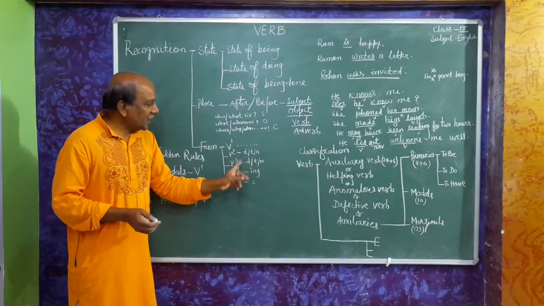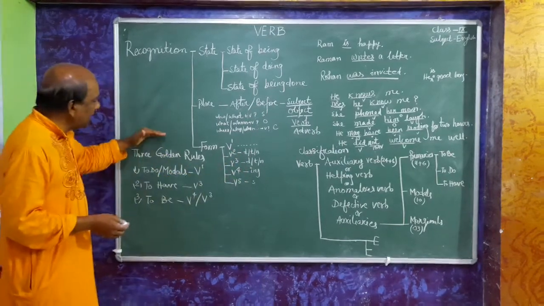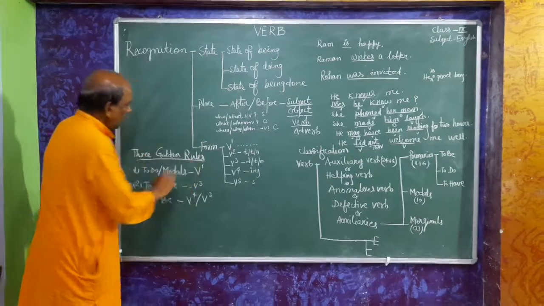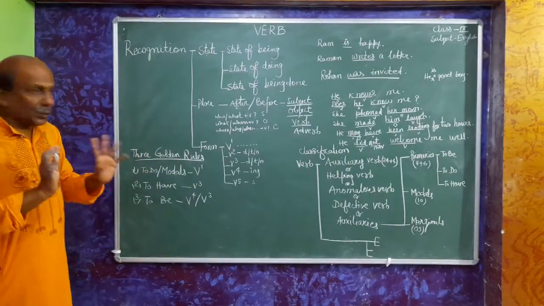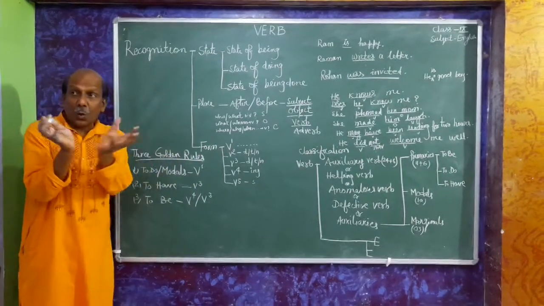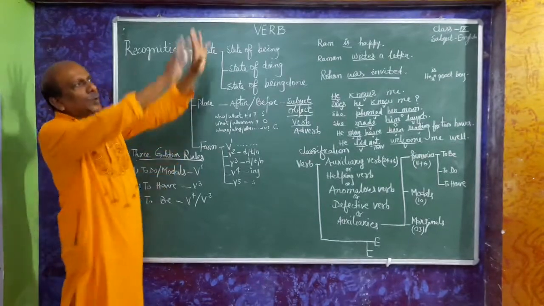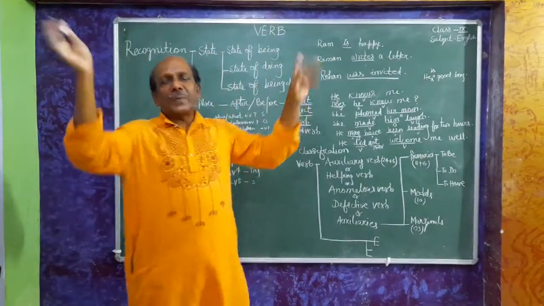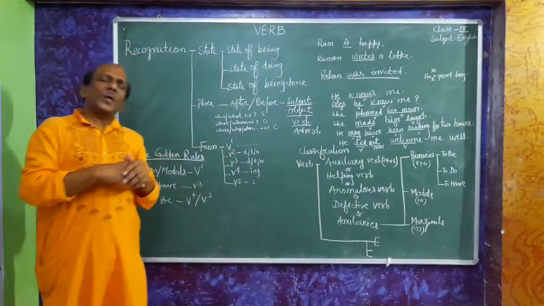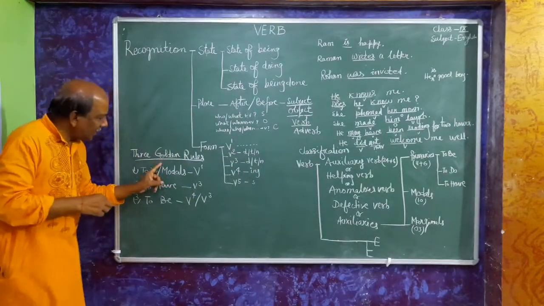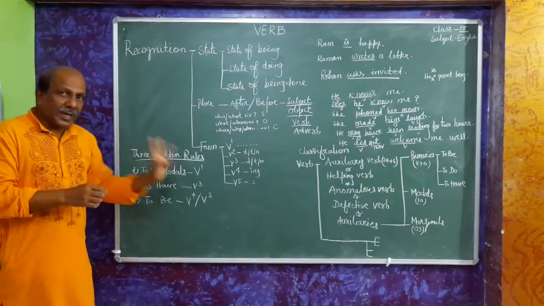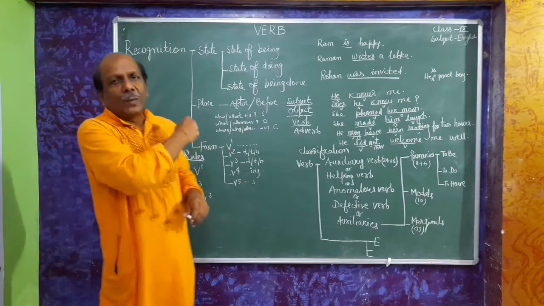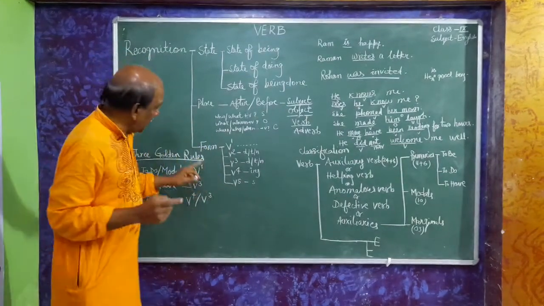How can we distinguish between V2 and V3? Here I have written for you 3 golden rules. Wherever you go, to America, Japan, Italy, France, you will find that these 3 rules are golden rules. They are so valuable, so remember these 3 rules.